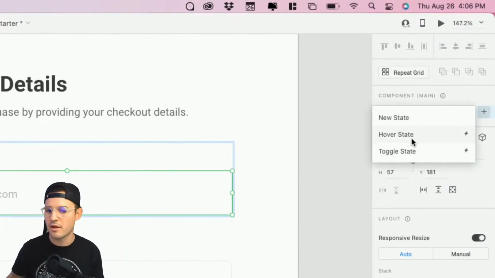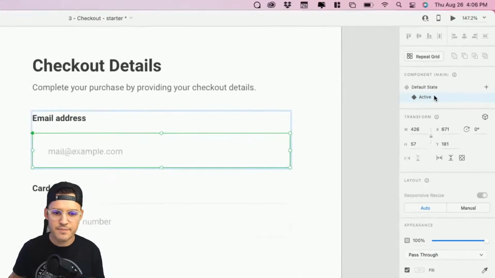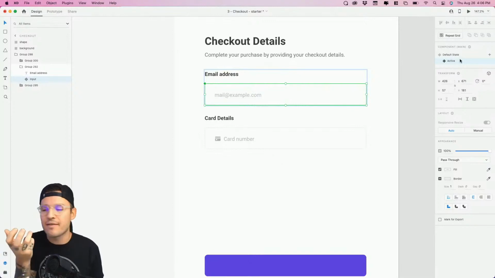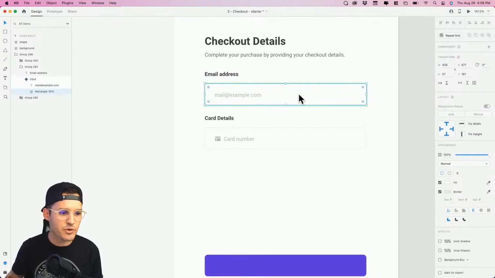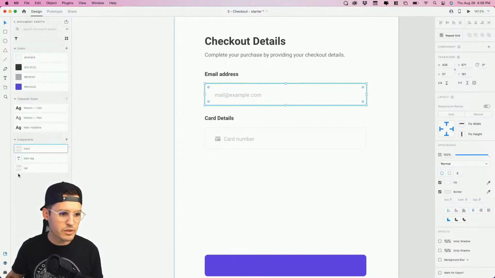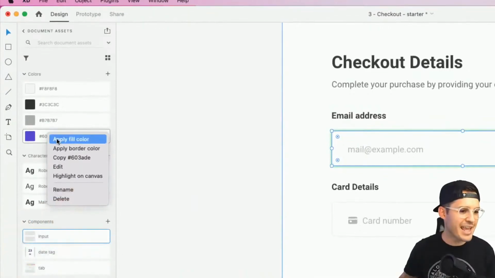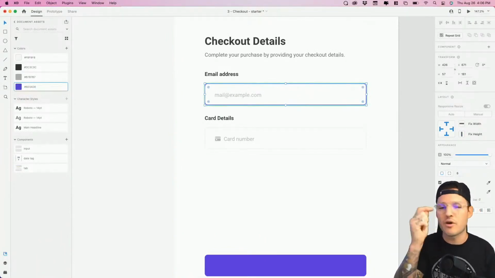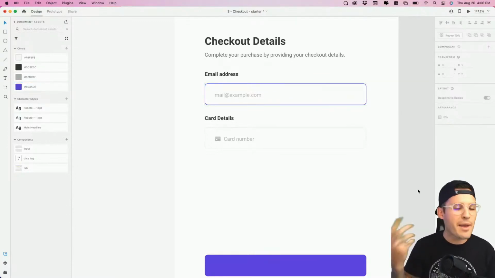We'll say, let's see, not hover, not toggle. Let's just call it a new state. We'll call this one active, okay? Let's zoom out. And now with our active state selected, we're gonna be editing that component state and only that state, not the default, but the active. And you'll see what I mean here in a second. Let's grab our form field. Let's add our border. And I'll tell you what, we're going to use our color here. I love doing this, just right clicking on it and then saying, hey, apply this to the border color, right? Now we're not using just a swatch from over here, we're using our master colors. See how we're working smarter and not harder. Love that, okay? So now we have a little bit of an active state.